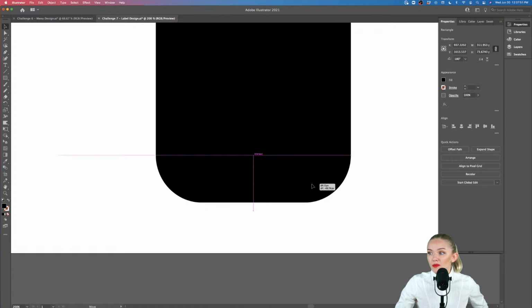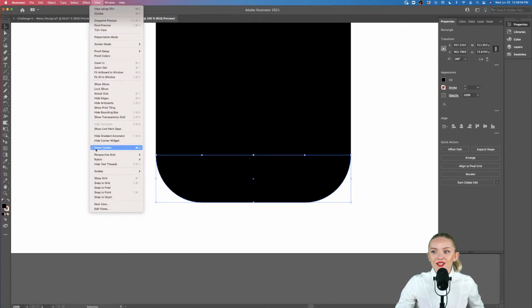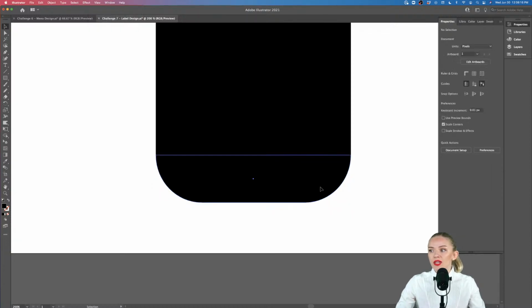So I'm going to place it right underneath my other rectangle, and as you can see, Illustrator has these really helpful guides that you can turn on yourself. They're called smart guides, and you can turn them on if you go into View and make sure the smart guides are activated. Now all of these other ones, for now, we can keep them all off, right? So make sure the smart guides are on. They're really, really helpful for us today.